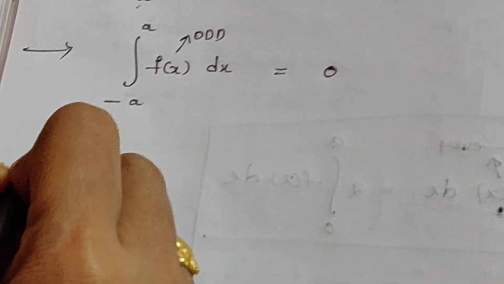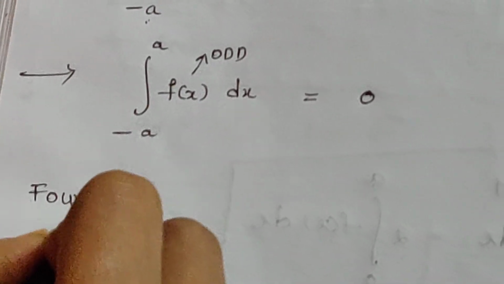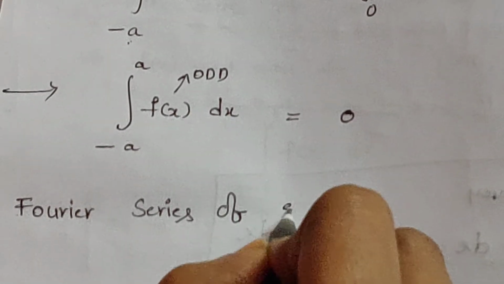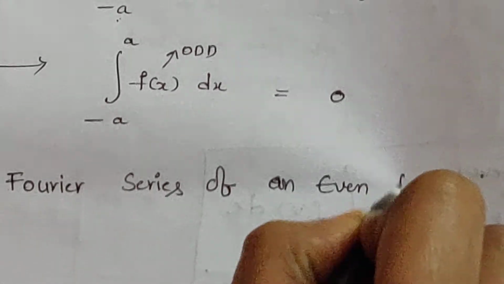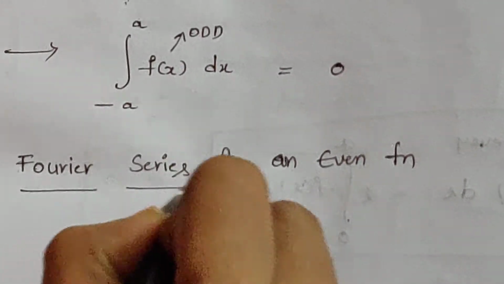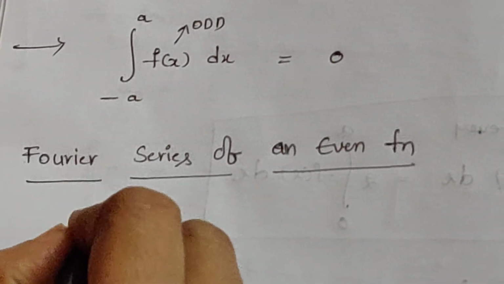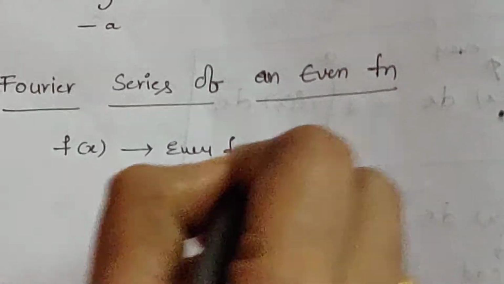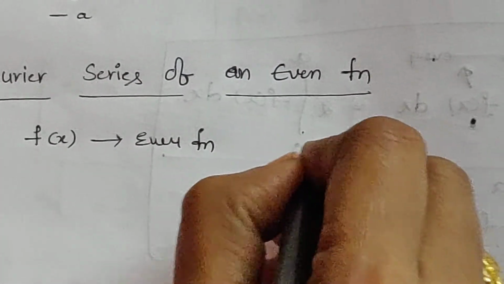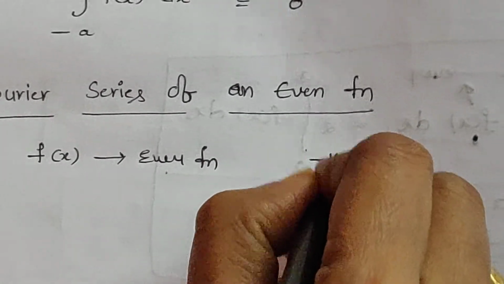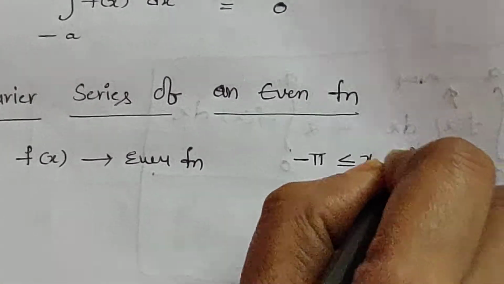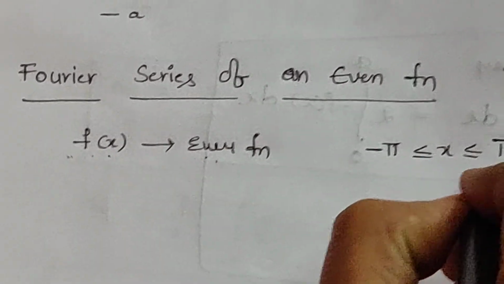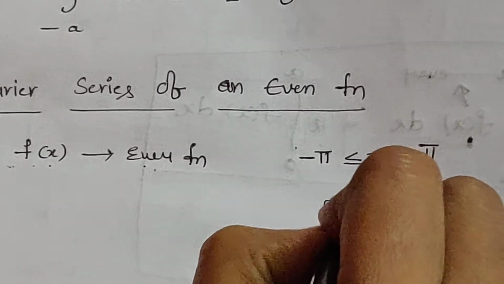Now we see the Fourier series of an even function. Let f of x be an even function defined in the interval minus pi less than or equal to x less than or equal to pi. That is, let f of x be an even function defined in the interval minus pi to pi.